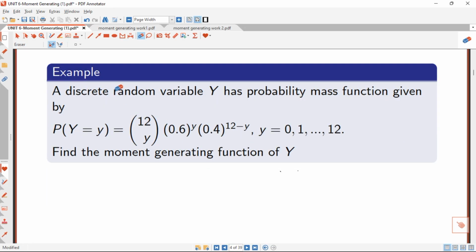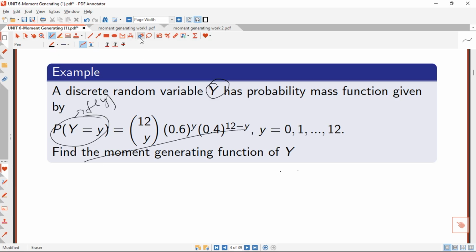So here, a discrete random variable y has the probability mass function given by this one. There is the probability mass function. Our random variable here is y. You shouldn't forget, when we are defining it, we are going to define it in terms of y. We are not going to use x. And then there's our function, p of y. So p of y will be represented by f of y.